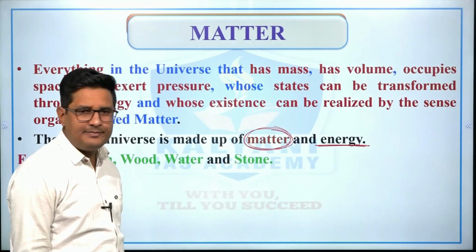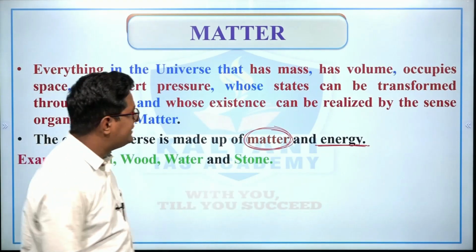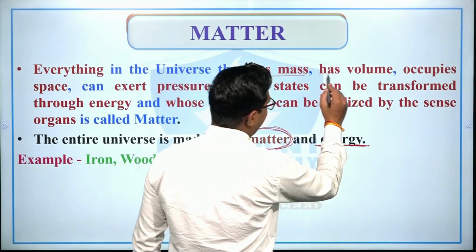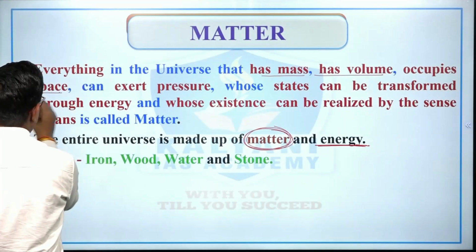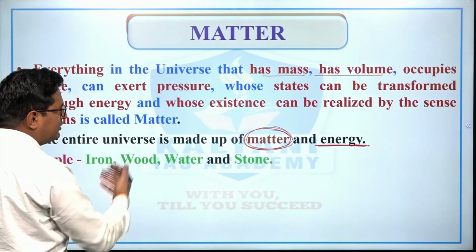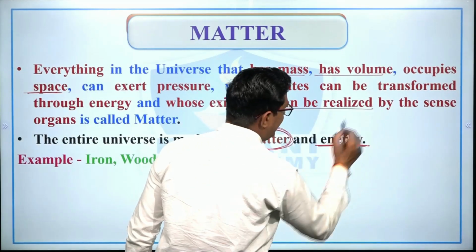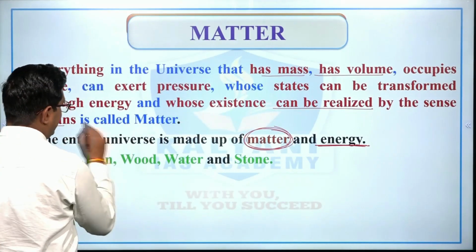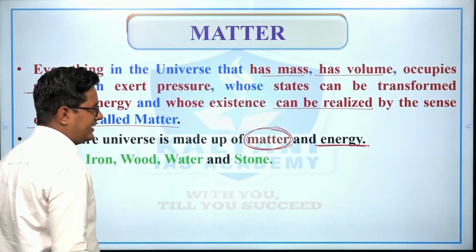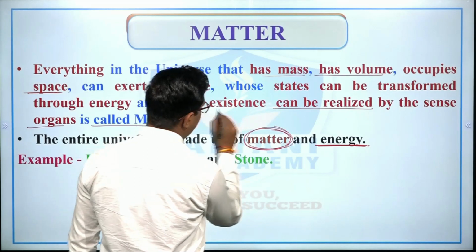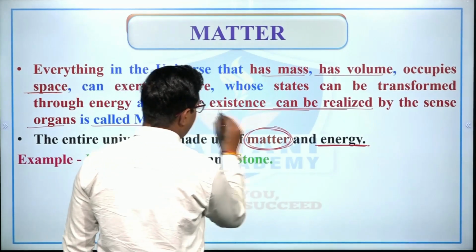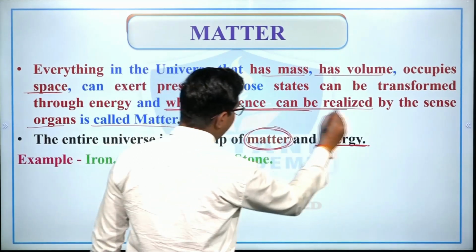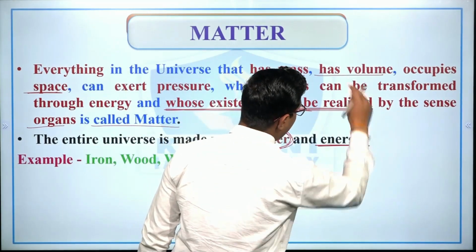Or we can say that everything which has definite mass, definite volume, occupies space, etc., or whose existence can be realized by the sense organ is known as matter, right? So this is the most important line, right? Because matter can be defined in the following definition.